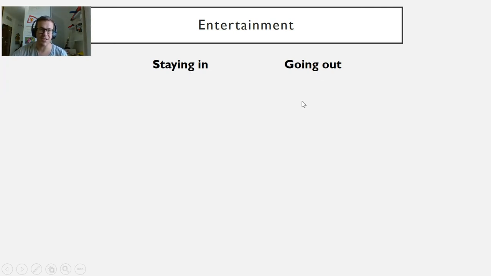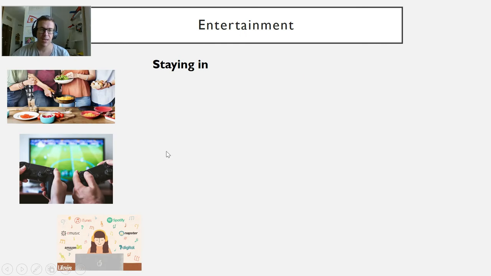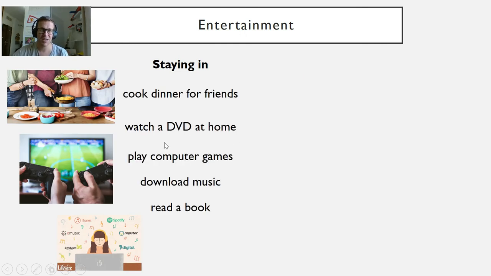We have cook dinner for friends, which is happening in this picture. Watch a DVD at home. The book is a bit old. I would just say watch a movie at home. Play computer games. So we have people playing computer games. You could just say gaming. A lot of people like that. Download music. So download is when you take some music from internet websites like Spotify or iTunes. And then of course, the old favorite, read a book.